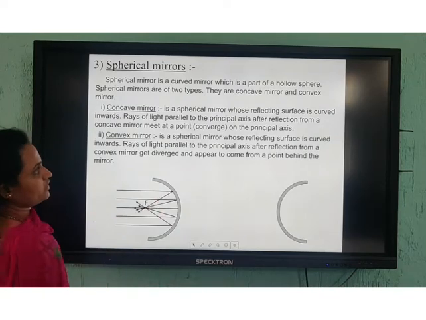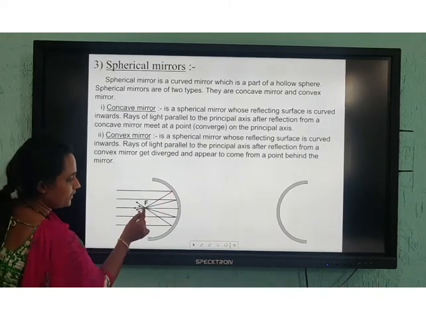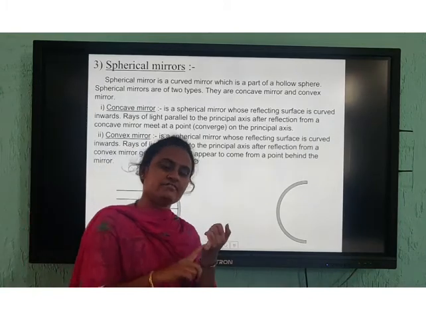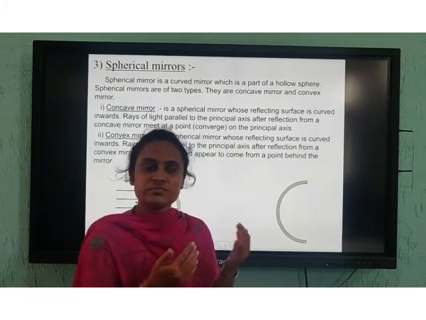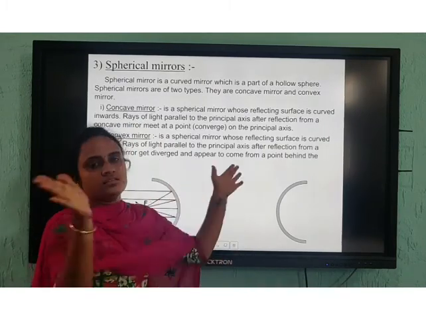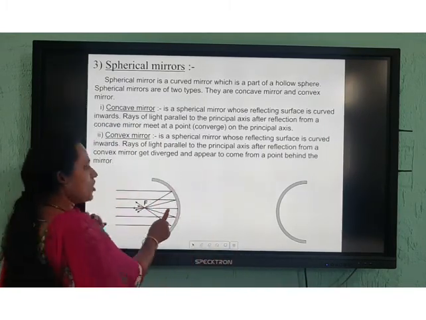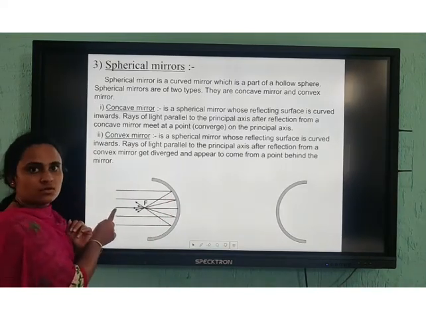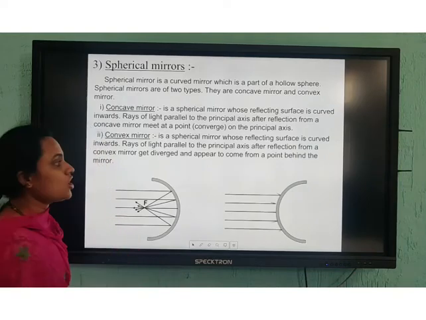After curving inwards, you can see they all meet at a point. Converging or diverging: do you know the meaning of converging and diverging? Converging means it's coming back together. Diverging means it's splitting apart like this. Clear? So, in a concave mirror, the rays of light will converge.